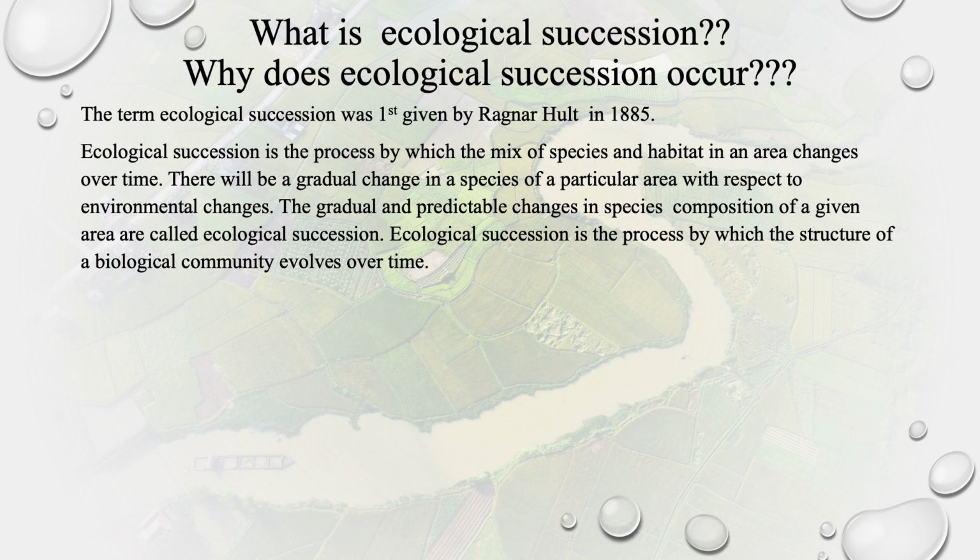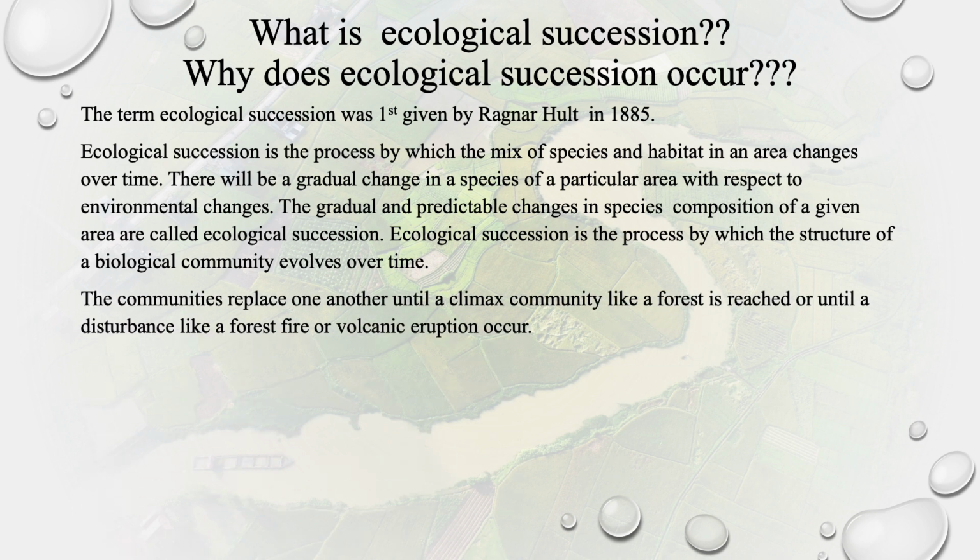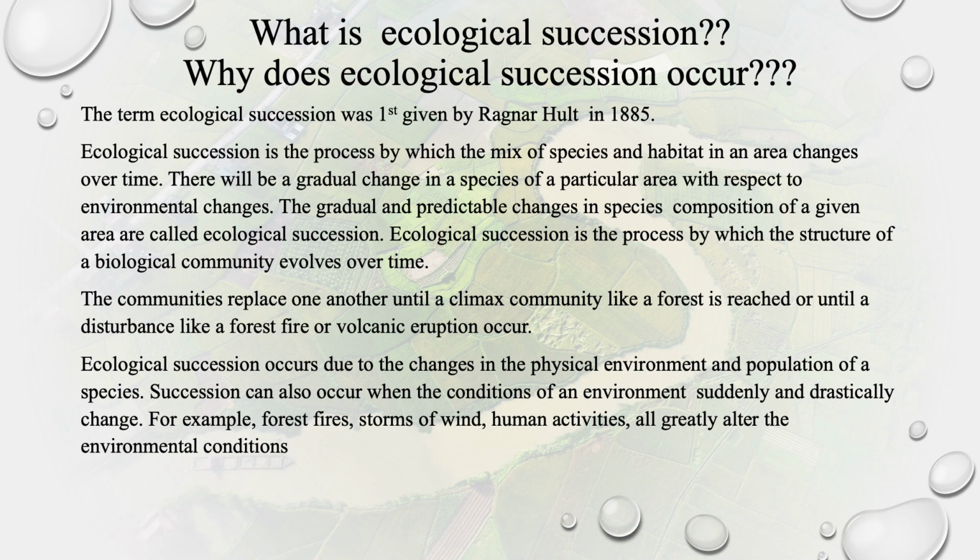Ecological succession is the process by which the structure of a biological community evolves over time. The communities replace one another until a climax community like a forest is reached, or until a disturbance like a forest fire or volcanic eruption occurs.